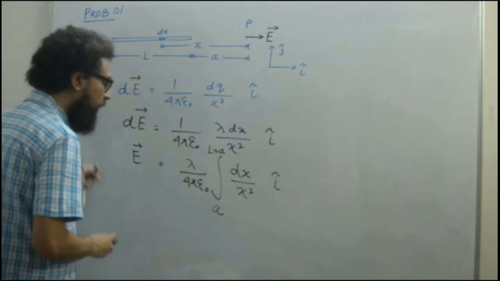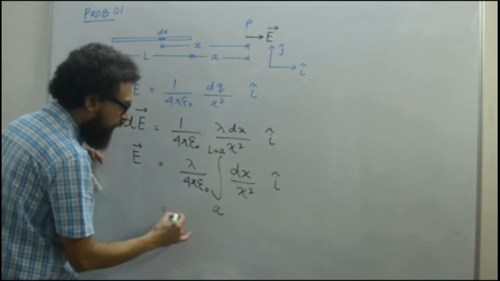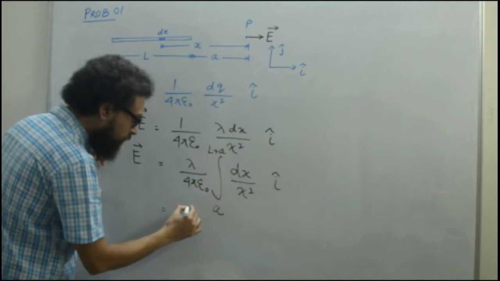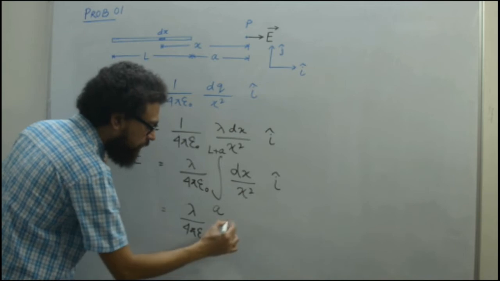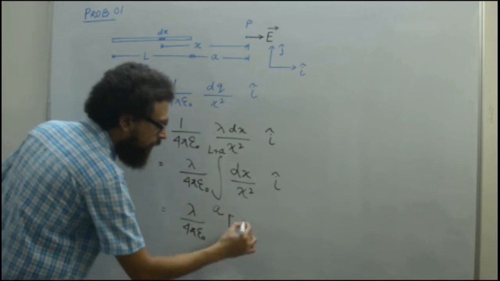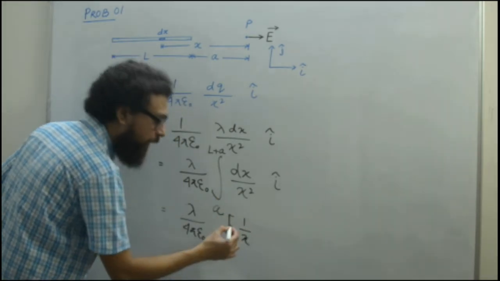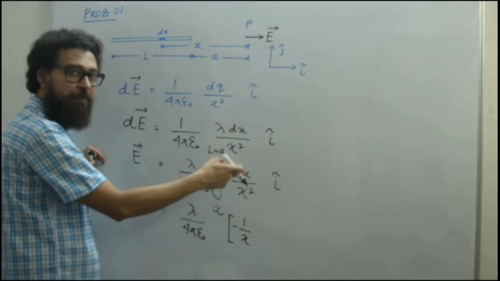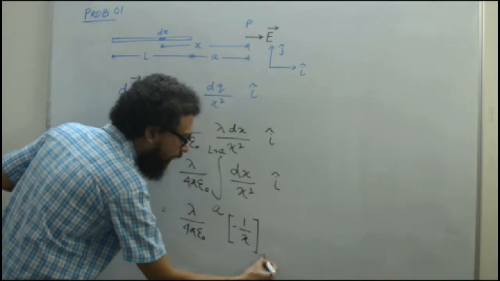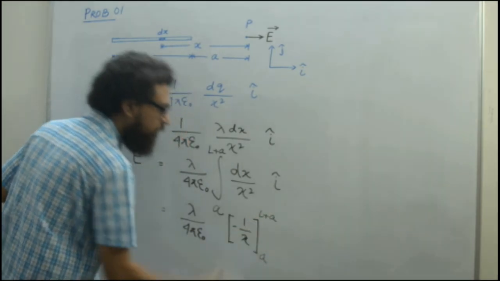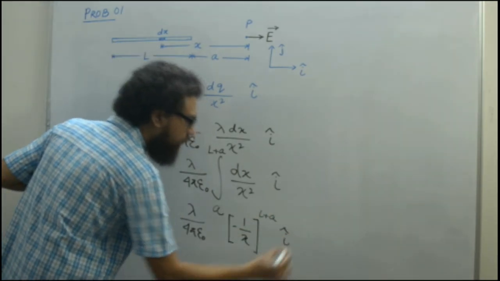You can easily find out the integration, and what is that? Lambda by 4 pi epsilon naught, and we have 1 by x with a minus sign, because this is x to the power minus 2, integrated with limits like this, and i cap was the direction.